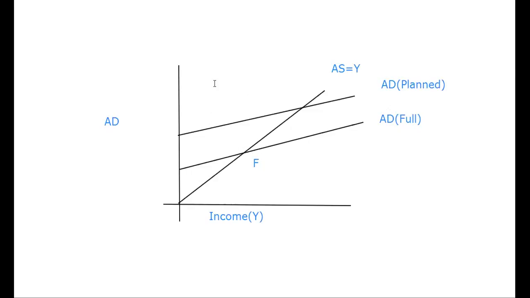And from this point till this is the excess demand. So this line is the deficient demand. Here, excess demand.